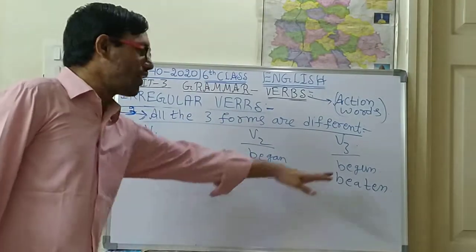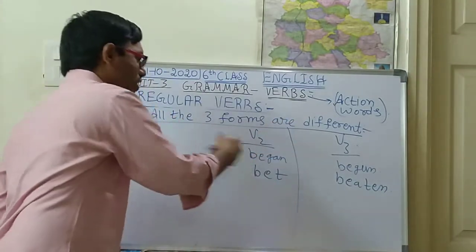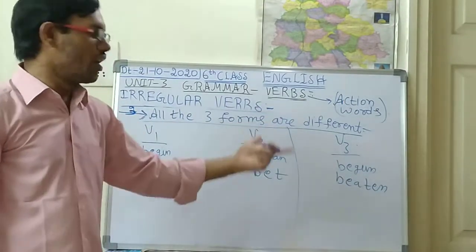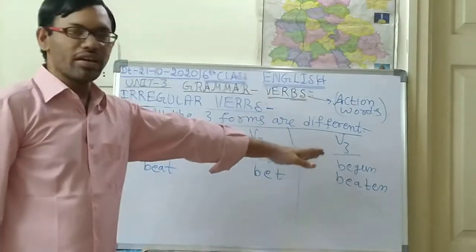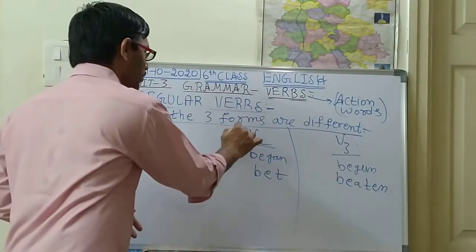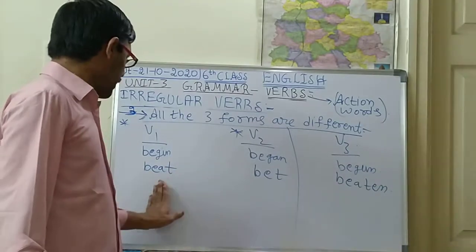So beat, bet, beaten. Like this V1, V2. So first concentrate only on V1 and V2. V3 afterwards I will say, what V3 is about and how the V3 forms will come. I will say later on. First concentrate on V1 and V2. So V1, V2, beat, bet.